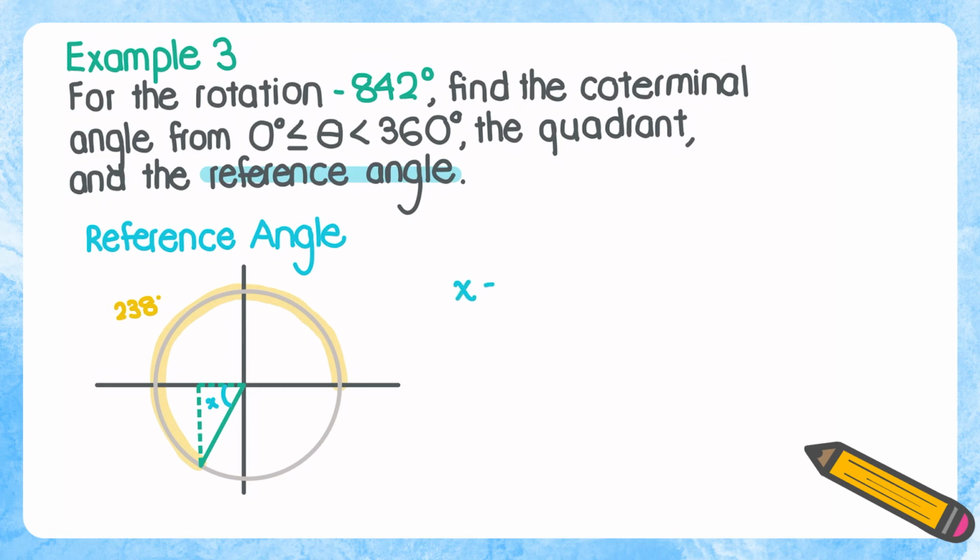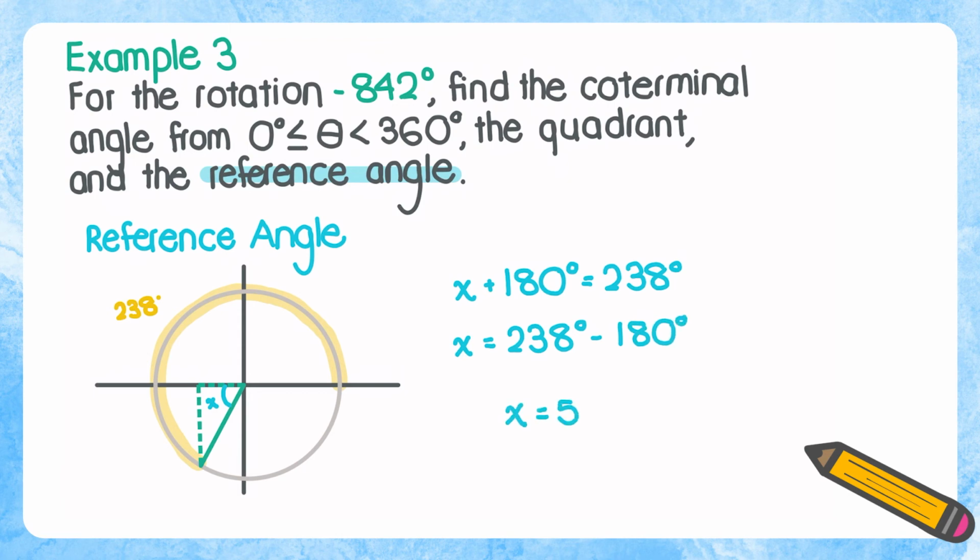Notice how x, the reference angle, plus half a circle, 180 degrees, would total to this given 238 degrees. In other words, x, the reference angle, equals 238 degrees minus 180 degrees. So the method to find your reference angle depends on which quadrant you're working with. So we find that the reference angle equals 58 degrees.